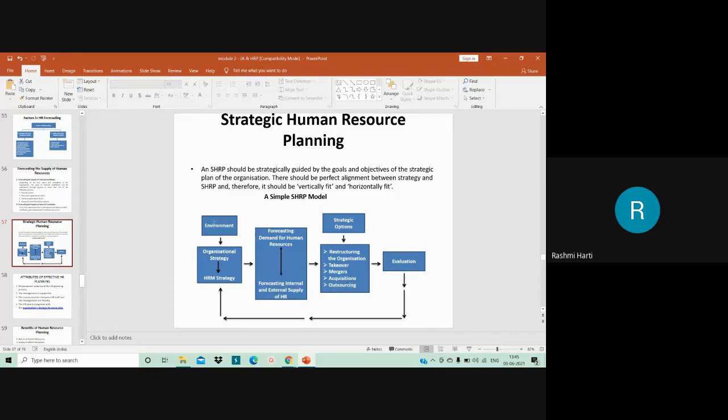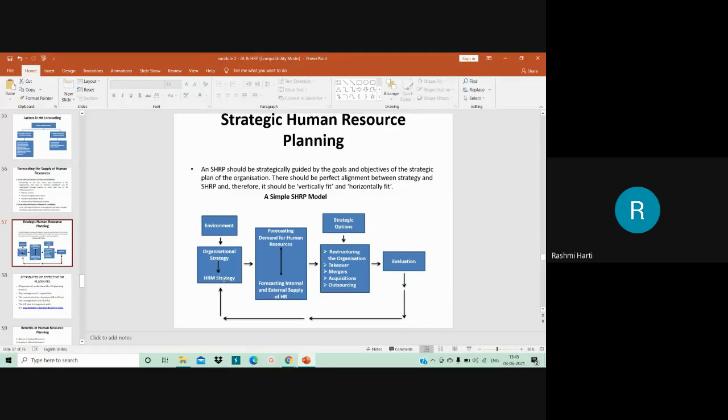Here the internal and external environment exerts some influence on the organizational strategy as well as the human resource management strategy. Based on the changes happening in the internal and external environment, the strategy of the organization changes. When the strategy of the organization changes and is implemented, at times the HRM strategy also changes and is implemented.